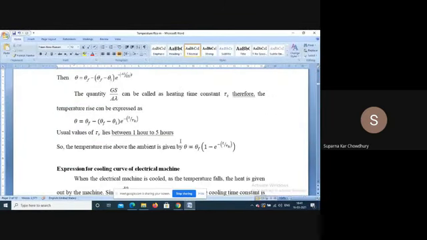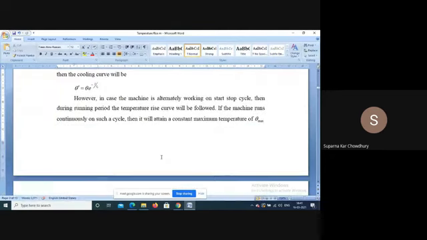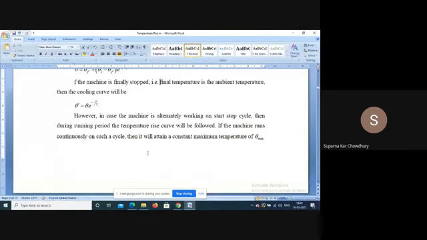Now, note one thing: the cooling time constant and heating time constant are different for any particular machine, because your cooling effect becomes different when the machine is running and when the machine is at standstill. Tau k will depend on the cooling of the machine, whether it has a fan, or what is the speed of the rotation.